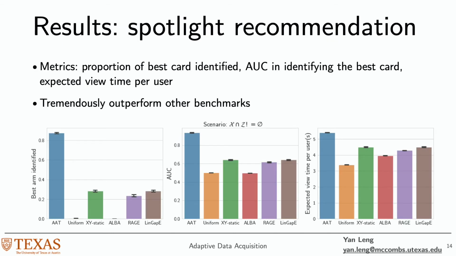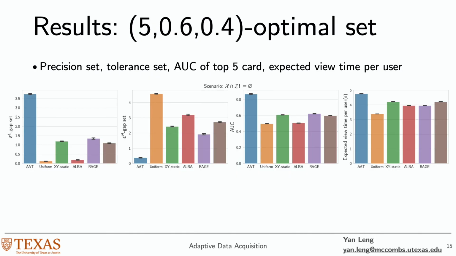In our first spotlight recommendation example, the metrics that we look at include the proportion of best card identified, the AUC in identifying the best card, and expected view time per user. For these three metrics, the larger the value, the better. So our method is called AAT. You see that our method performs much better in comparison with other state-of-the-art benchmarks. The second experiment is on this optimal set. Specifically, we specify the K to be 5, the tolerance to be 0.6, precision to be 0.4. You see that we perform much better than the other benchmarks.